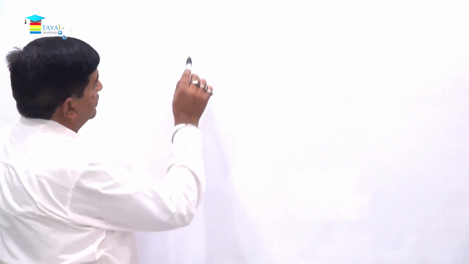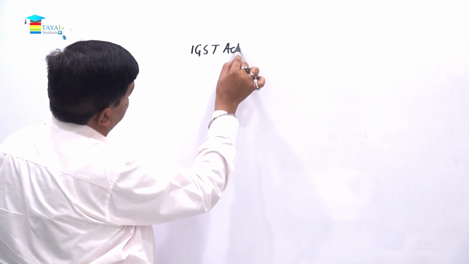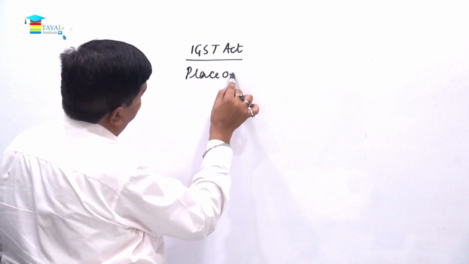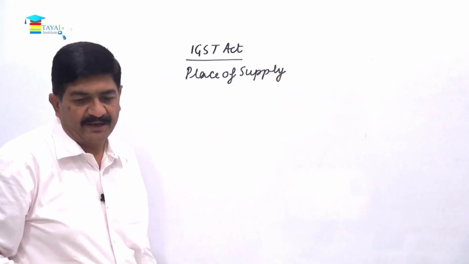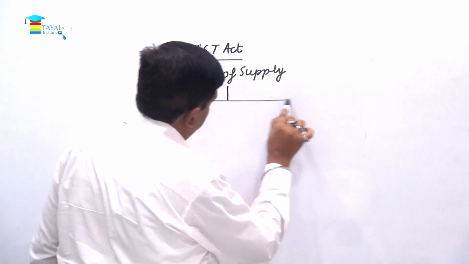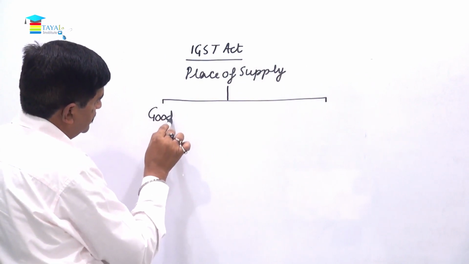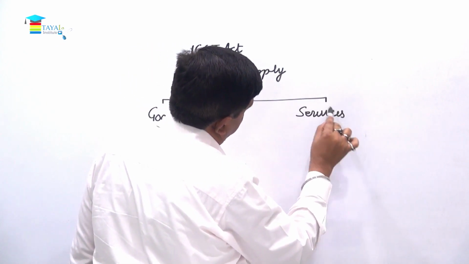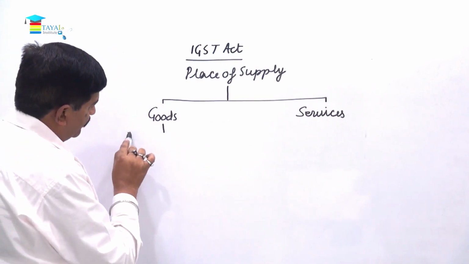And those provisions of IGST Act, these relate to place of supply. Now for this we have provisions divided separately for goods and for service. For the goods, again these are in two parts.